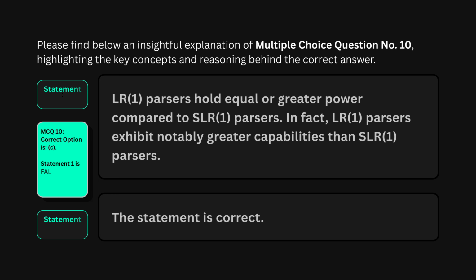MCQ 10. The correct answer is option C. Statement 1 is false, statement 2 is true. Statement 1 is completely wrong. LR1 parsers are actually more powerful than SLR1 parsers, significantly more. They handle a larger class of grammars. Statement 2 is correct. LALR1 is based on LR0, and LR1 is a superset of LALR1. So yes, LR1 contains LALR1, which means LALR1 is a subset of LR1. The power hierarchy, from weakest to strongest, is LR0, then SLR1, then LALR1, then LR1. Know this hierarchy. It comes up everywhere.